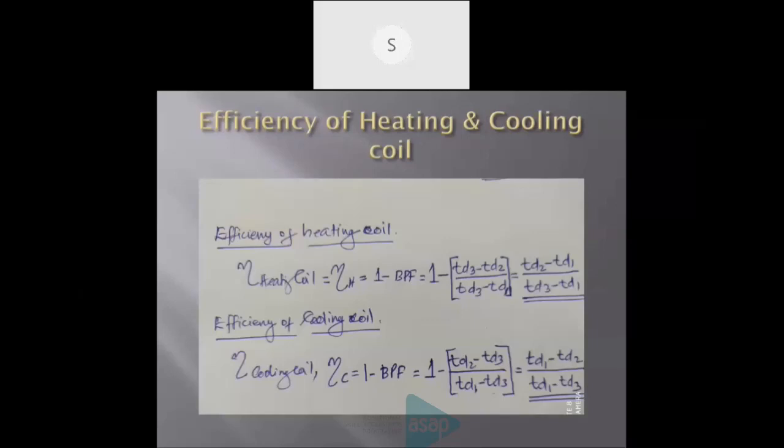And efficiency of cooling coil. When we come to the cooling coil, the equation is the same, 1 minus bypass factor, but the bypass factor equation is substituted: 1 minus (TD2 minus TD3) divided by (TD1 minus TD2). By simplifying, we get (TD1 minus TD2) divided by (TD1 minus TD3). All these equations you have to study and use for solving problems in our topic.